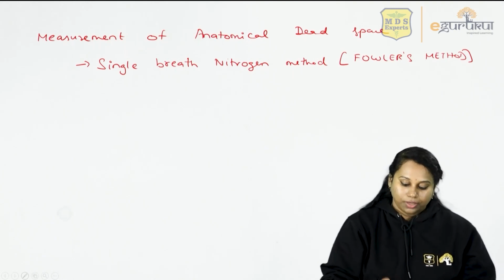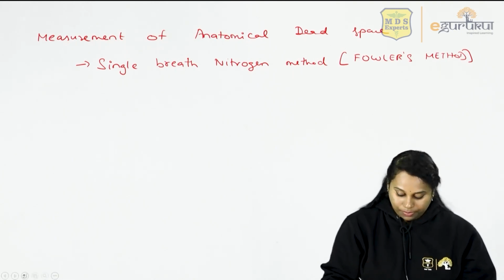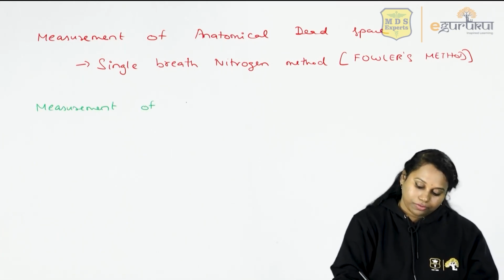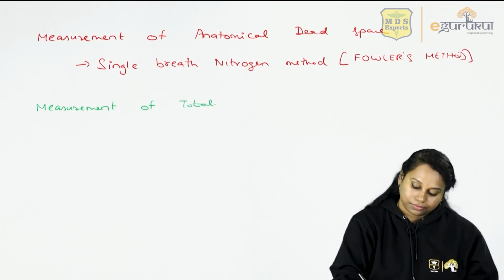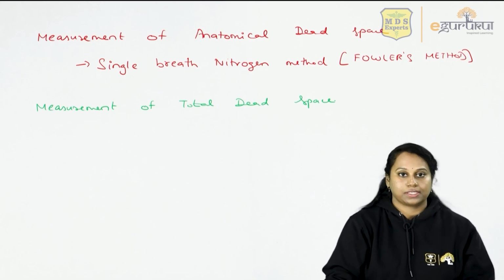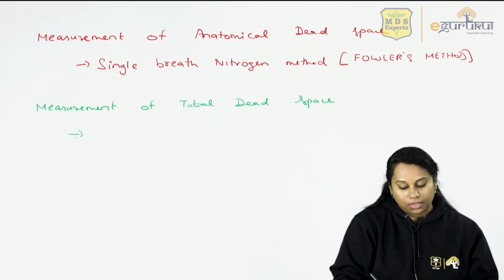How would you measure total dead space? Measurement of total dead space. This is called the Bohr equation.